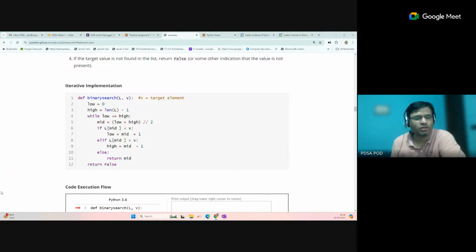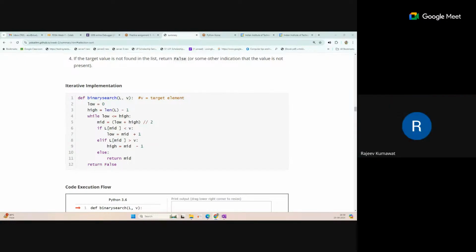And also, these competitive platforms provide ranks and a summary: how many problems you have solved, what type of problems you have solved, all these details. You can also include these summary links in your resume. That gives you a very big advantage in the resume for the selection process.